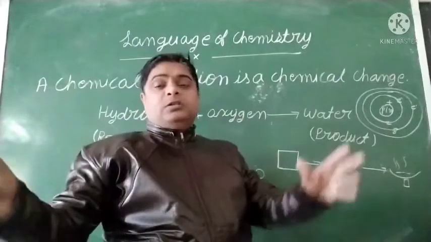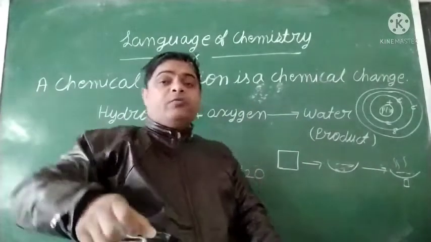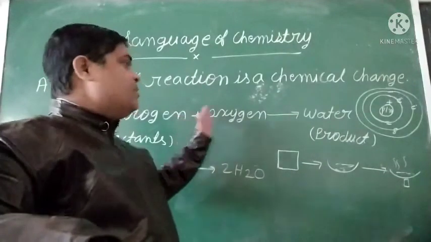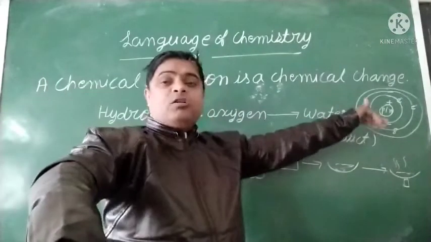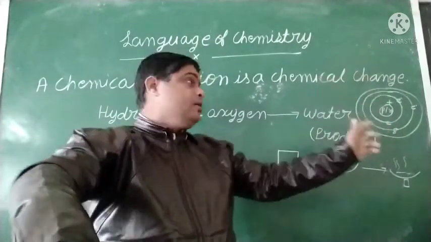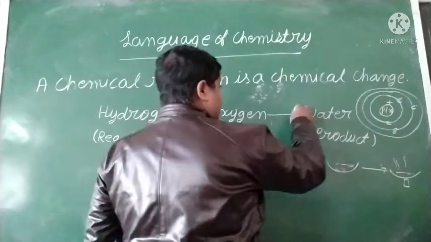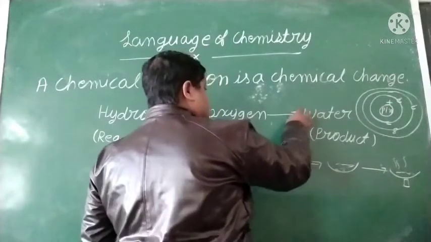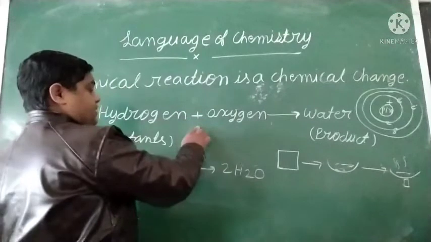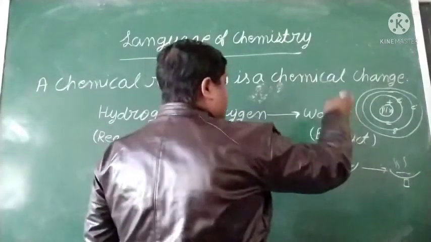If two or more things join together, how will you add? We use the plus sign. If on the product side you get more than one product, then you write them with the plus sign. This is the arrow, a single-headed arrow, it shows 'gives'. The back side of the arrow is the reactant, and after that is the product.